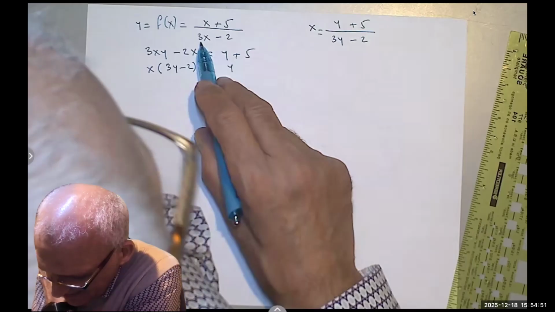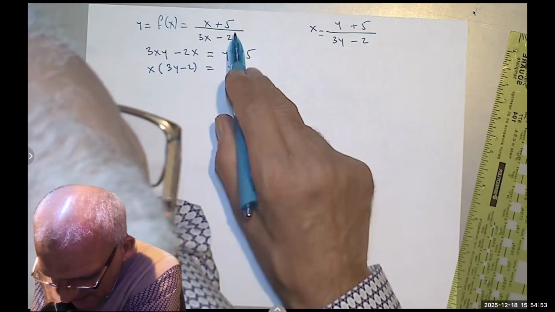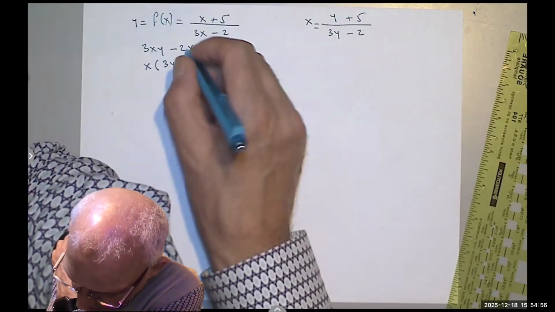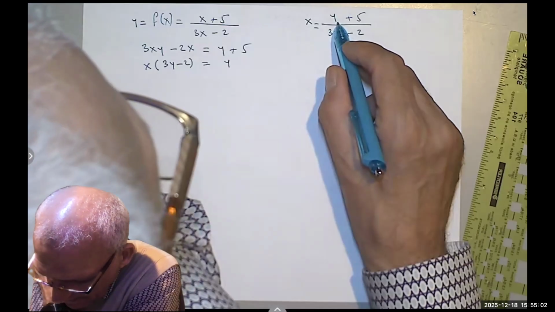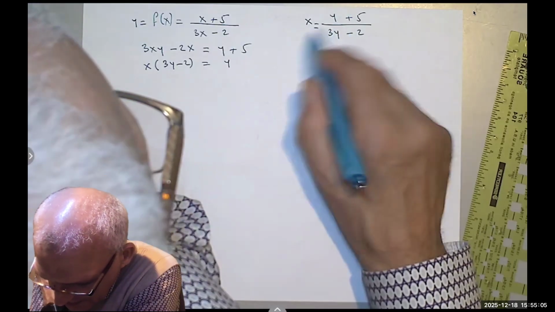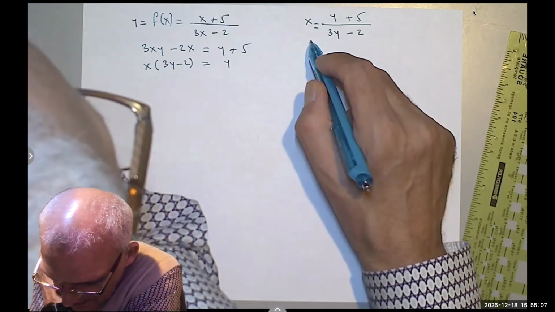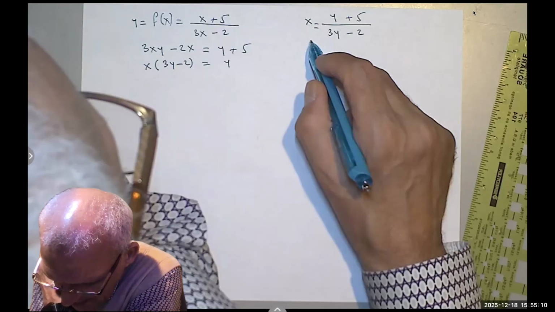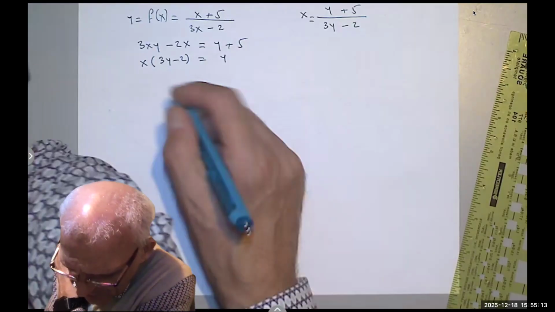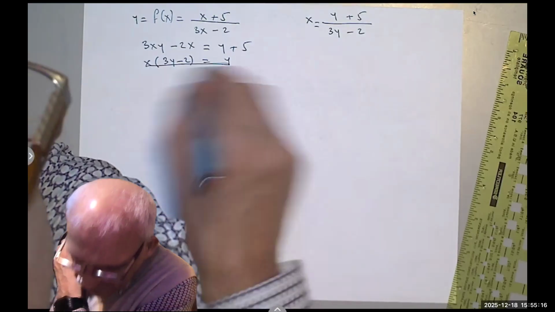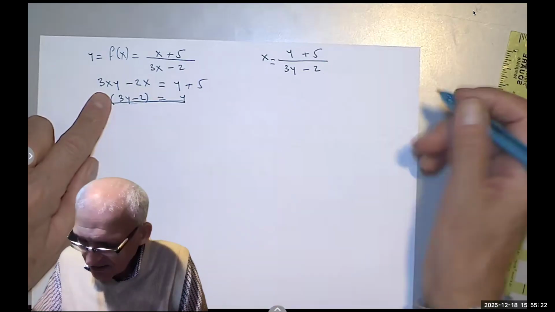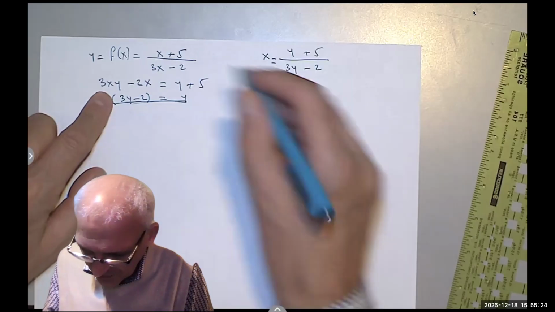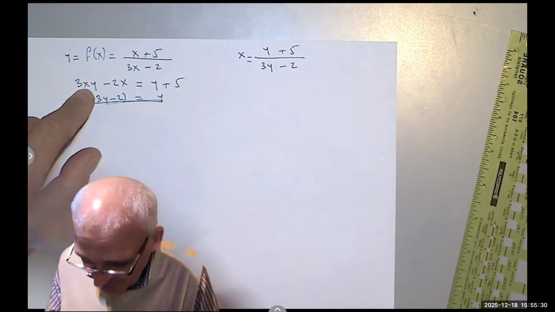Oh my God. 3xy minus 2x equals y plus 5. Yeah, I'm solving for y. I'm sorry. So we have to have everything containing y on the left and everything containing x on the right. So I'm solving for this y, which was x. Okay, we confused ourselves. Or I confused myself.